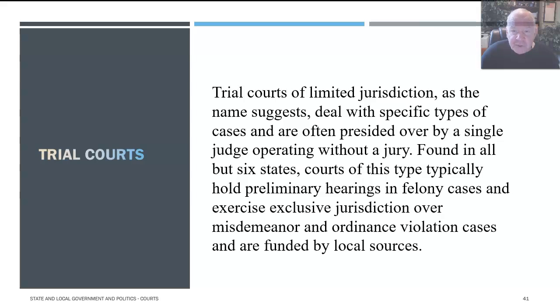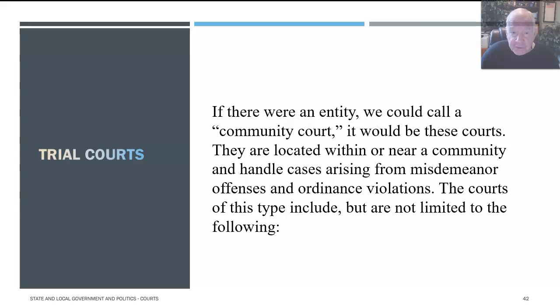Trial courts of limited jurisdiction, as the name suggests, deal with specific types of cases and are often presided over by a single judge operating without a jury. Found in all but 6 states, courts of this type typically hold preliminary hearings in felony cases and exercise exclusive jurisdiction over misdemeanor and ordinance violation cases and are funded by local sources.